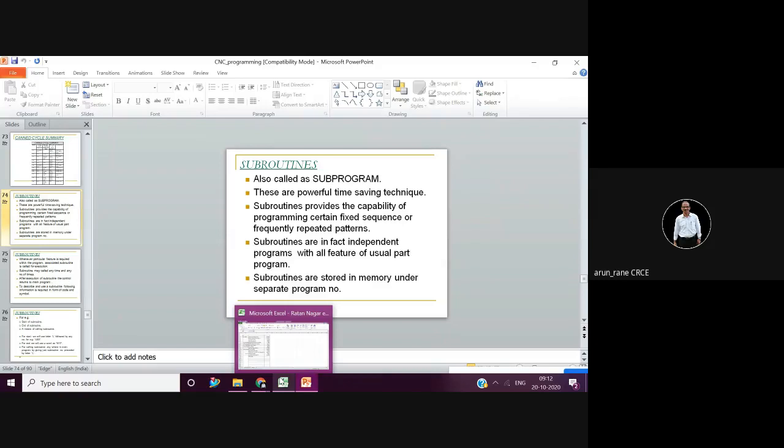So there are some fixed dedicated programs written using macros. It is not at the operator level or user level. Users can only call those macros. So there are call statements for how to use the macros.